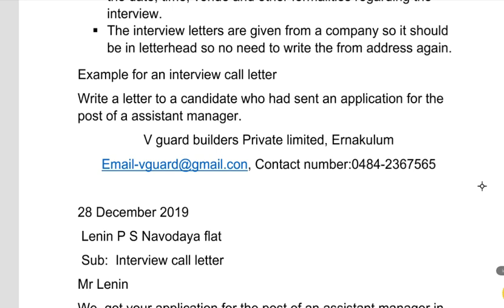Usually a letterhead will have this information along with the PAN number and other details regarding that company. So this is about the letterhead. Then comes the date, 28th December 2019. Then comes the receiver's address, Lenin PS, Navodaya Flat. Then comes the subject, interview call letter.